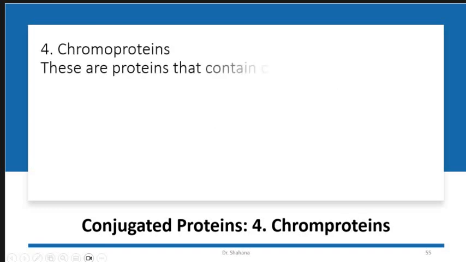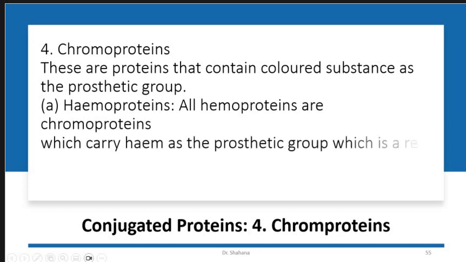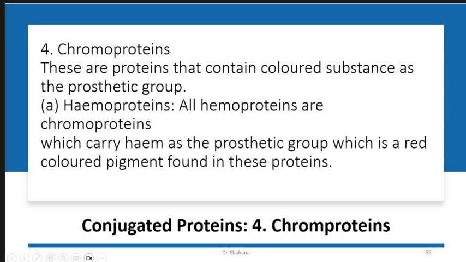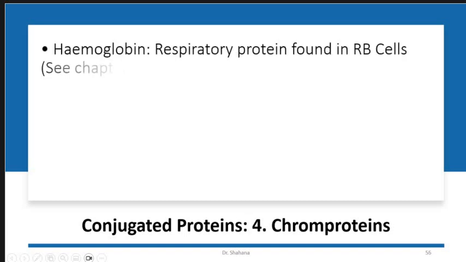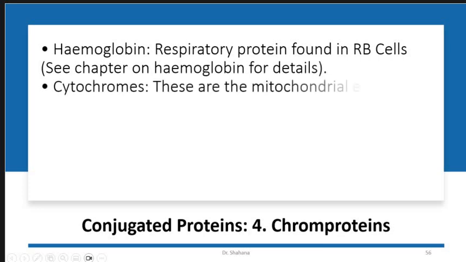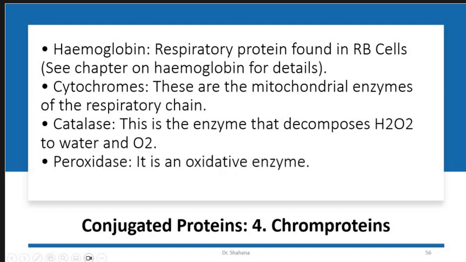Next is the chromoproteins. In chromoproteins, colored substances are present as a prosthetic group. For example, hemoproteins. All hemoproteins are chromoproteins which contain heme as a prosthetic group, a red color pigment found in these proteins. Examples are hemoglobin, which contains iron as a prosthetic group. It is a respiratory protein found in RBC cells. Cytochromes are mitochondrial enzymes, and they also participate in the respiratory chain.